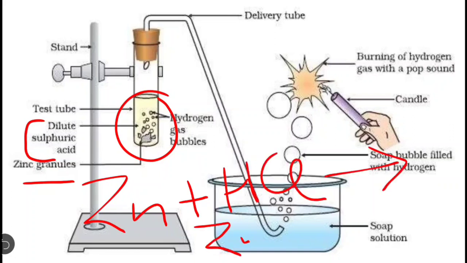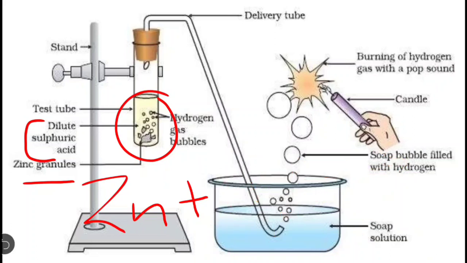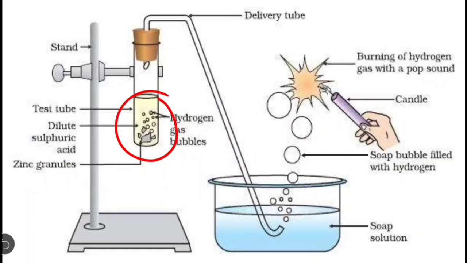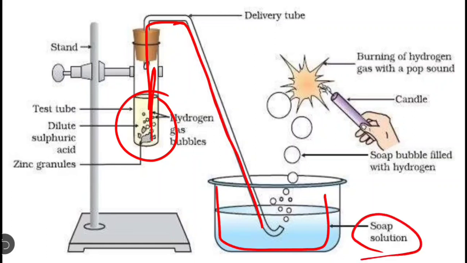It will form ZnCl2 plus hydrogen gas. Okay, so how can we test that the hydrogen gas is produced or not? In this setup you can see that hydrogen gas is produced here, and it will go into this delivery tube and then enter this beaker. In this beaker soap solution is present.